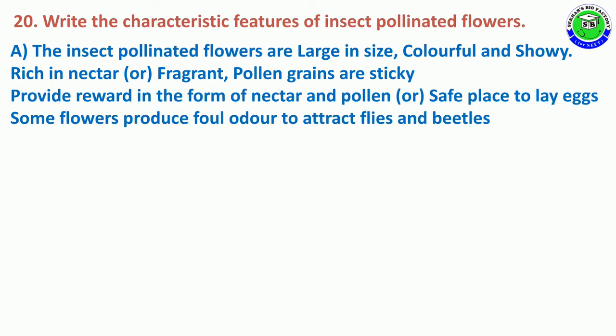Insect pollinated flowers provide rewards in the form of nectar or pollen. Sometimes these flowers provide a safe place to lay eggs. Some flowers produce foul odor to attract flies and beetles.